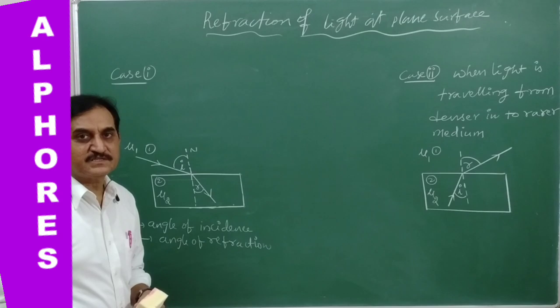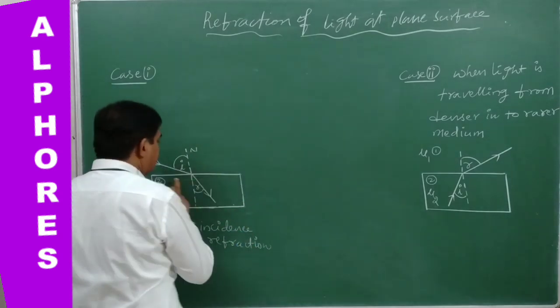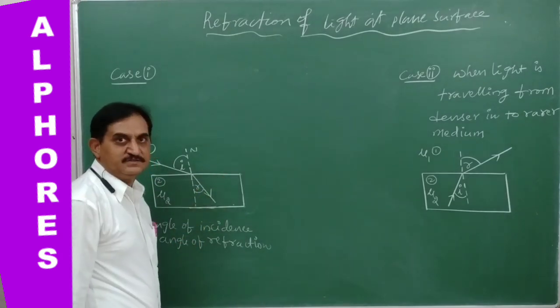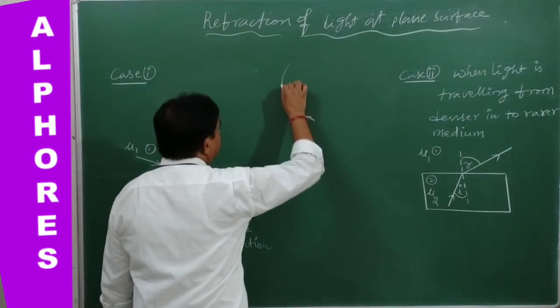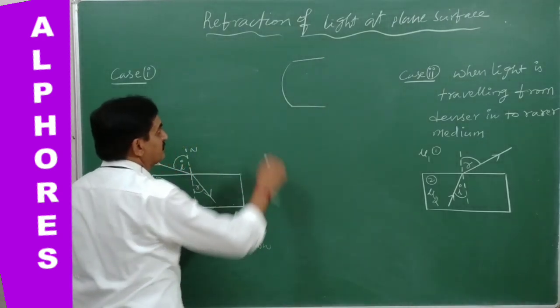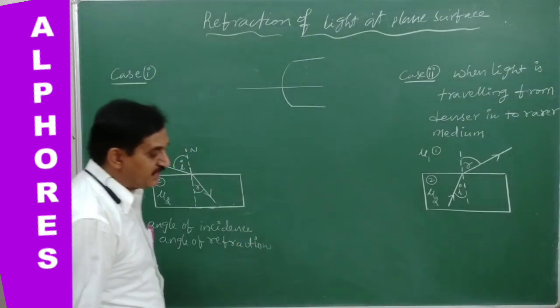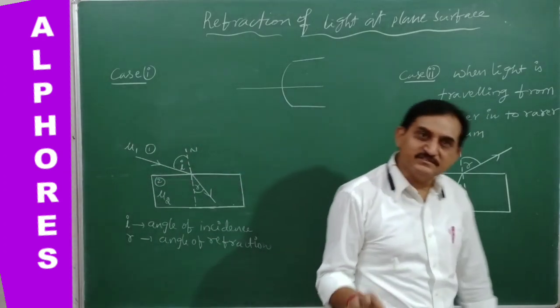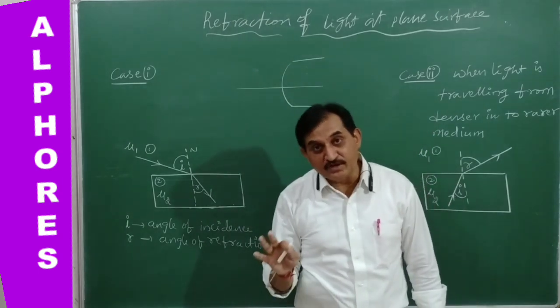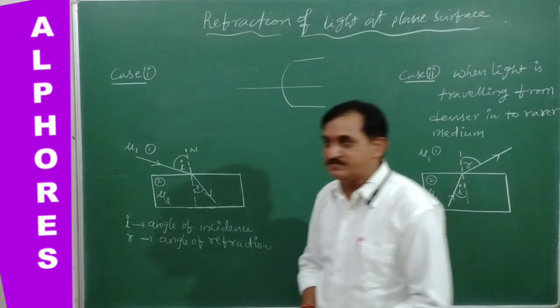A plane surface is, for example, a clear glass plate. A curved surface means a spherical refracting surface, and for this the refraction formula can also be applied. So those laws are valid on plane surfaces and also spherical surfaces.